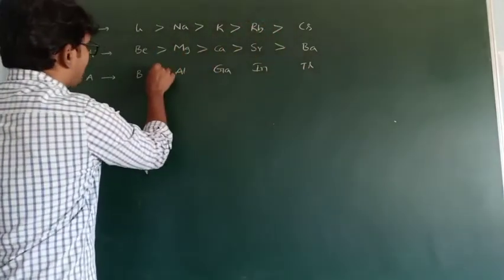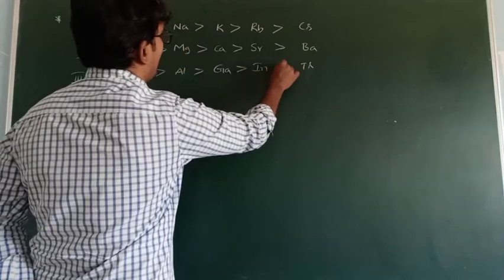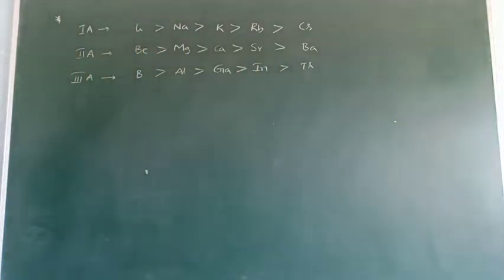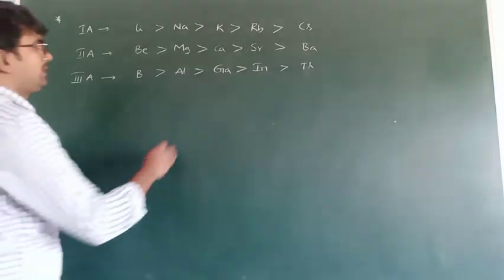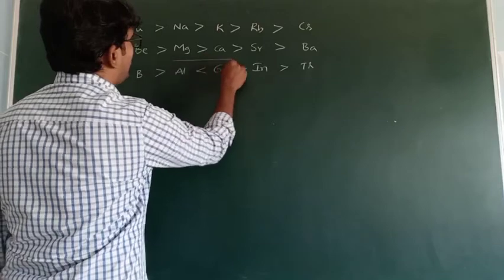So here also we expected this order. But one small problem is there. The problem is gallium shows more electronegativity than aluminum.